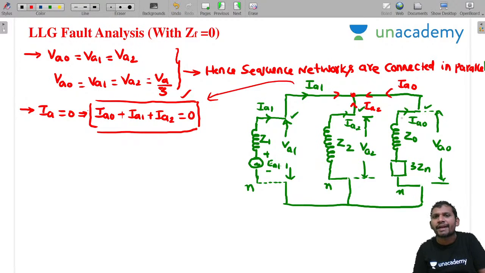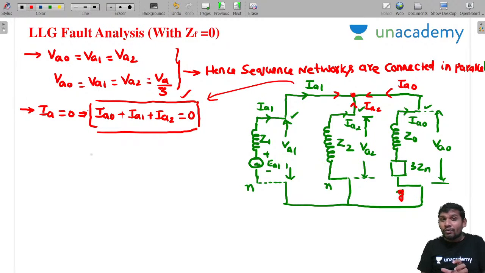Yes, your network is correct. Then VA1 equals VA2 equals VA0. Understood, sir? This is about the sequence network for LLG faults. Here our reference is ground because it is a zero sequence. This is the sequence network for the LLG fault condition. Yes, students, please concentrate.